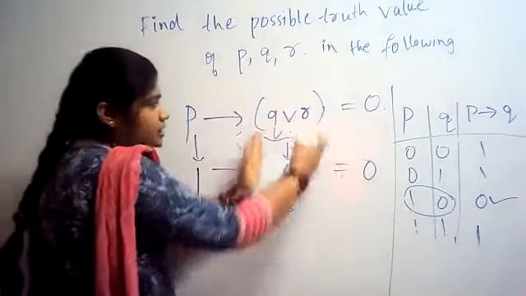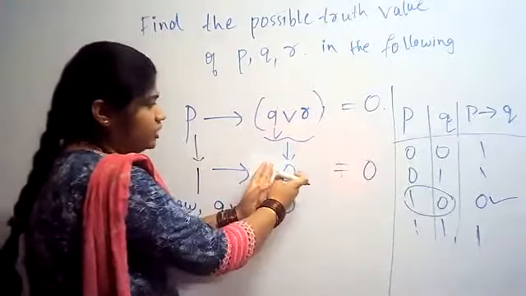Consider this to be a P. Consider this to be a Q. If I put here 1 and if I put here 0.